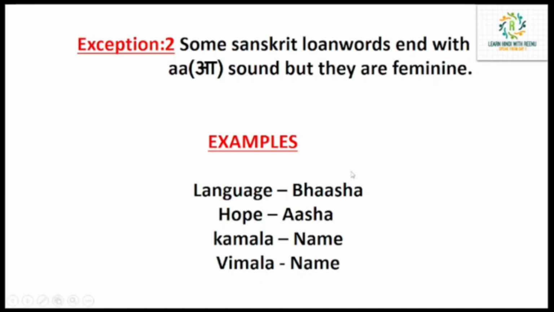Okay, so these are: language, bhasha, ending with a but not masculine. Hope is asha, ending with a but not masculine, it's feminine. Kamla is a name of a lady. Vimla is a name of a lady. So these are exceptions. Some more are there. I tried to put as many as I found. So these are exceptions.